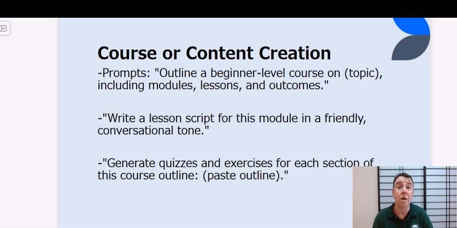Course or content creation. Prompts: Outline a beginner-level course on topic. Include modules, lessons, and outcomes. Write a lesson script for this module in a friendly conversational tone. Generate quizzes and exercises for each section of this course outline. Paste outline.